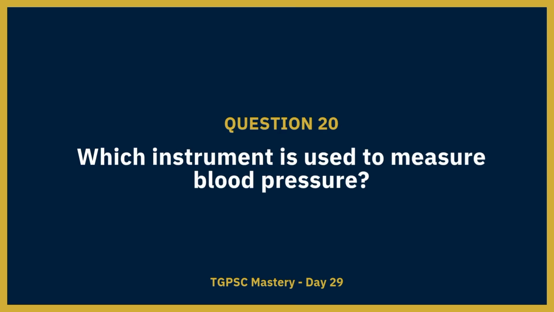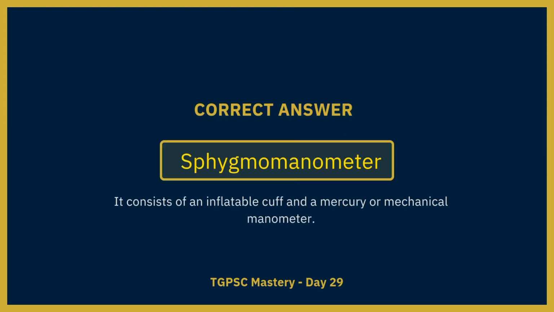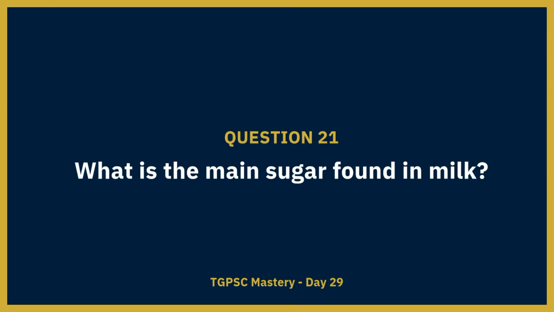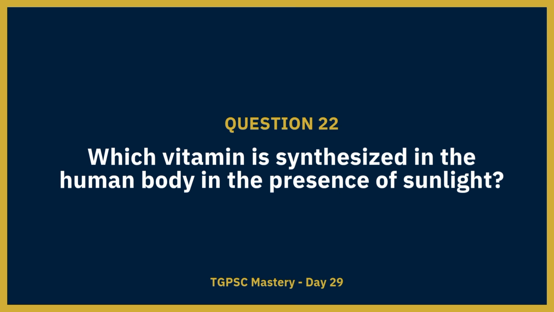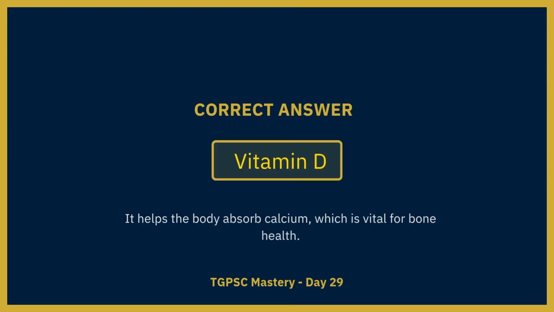Which instrument is used to measure blood pressure? The correct answer is sphygmomanometer. What is the main sugar found in milk? The correct answer is lactose. Which vitamin is synthesized in the human body in the presence of sunlight? The correct answer is vitamin D.